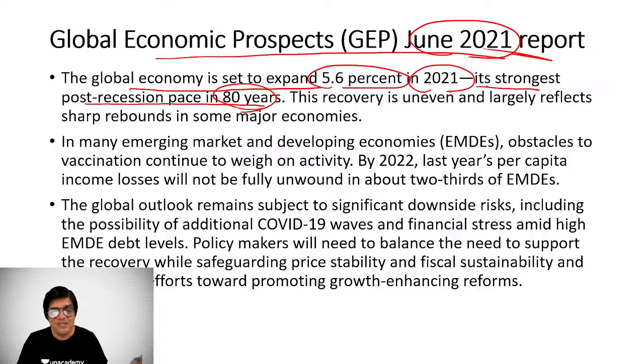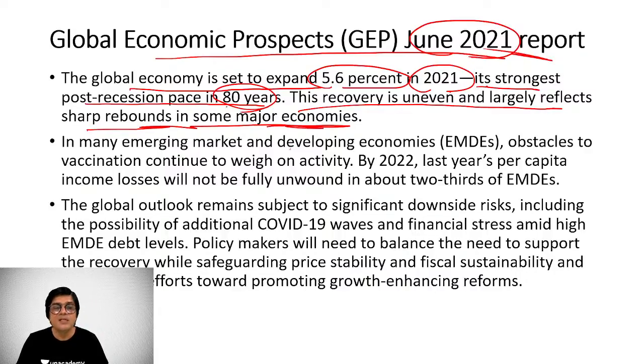Now, this is something surprising. Generally, what happens when the economy is depressed due to some unusual phenomena, as it happened in the present case due to corona? Then the rebounding is also faster. Why? Because a lot of dormant forces suddenly become active in the economy and they want to recover their lost ground. And as a result, the pace of development is likely to be faster once the recovery comes into its own speed. So this recovery is uneven and largely reflects the sharp rebounds in some major economies.